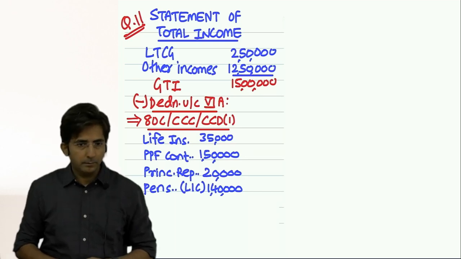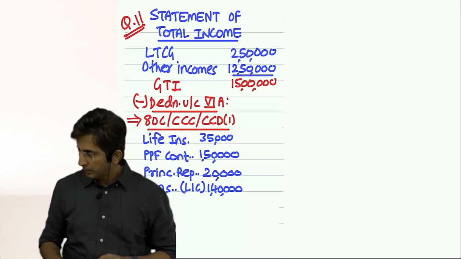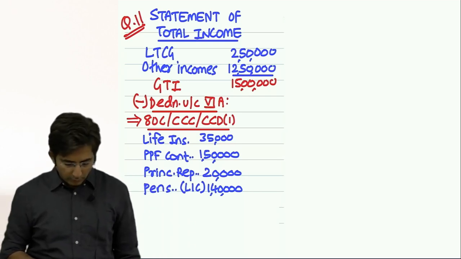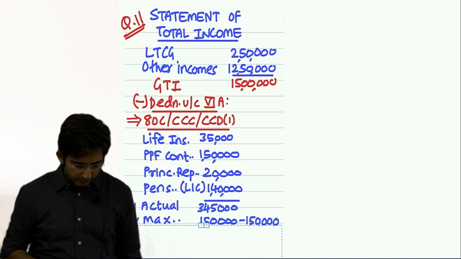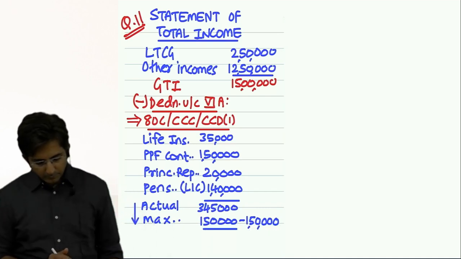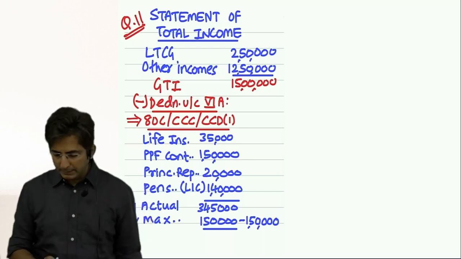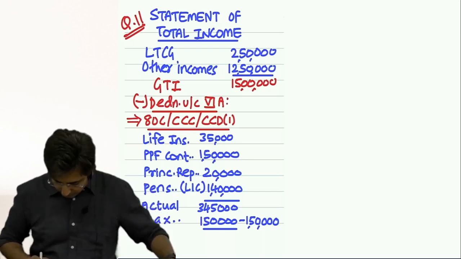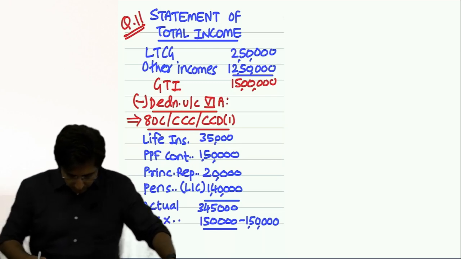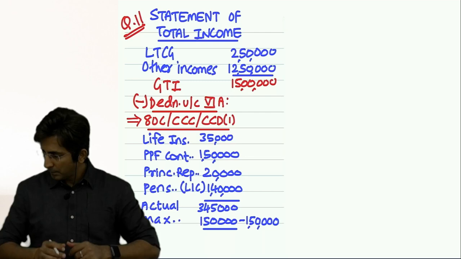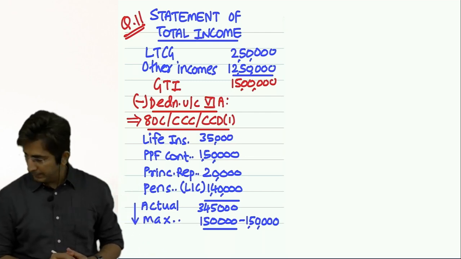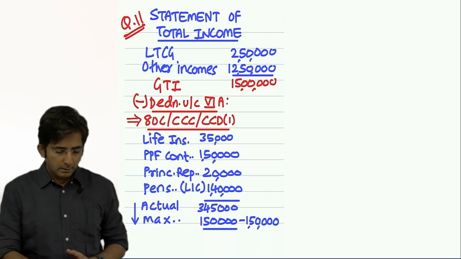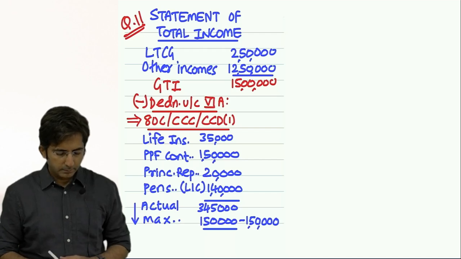Total up now. Total of this is 3,45,000, the actual amount. Compare with 1,50,000 and then take whichever is less.